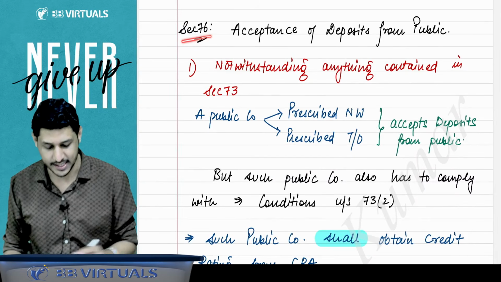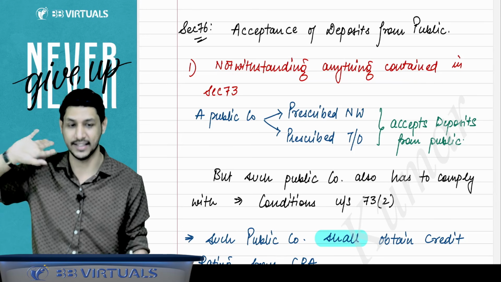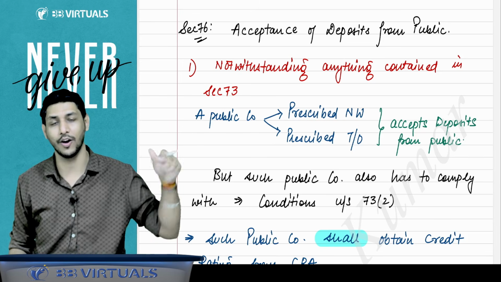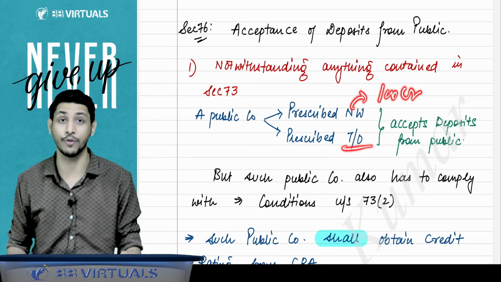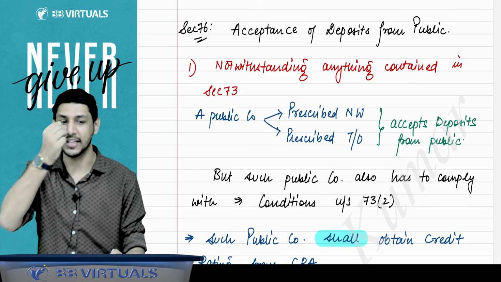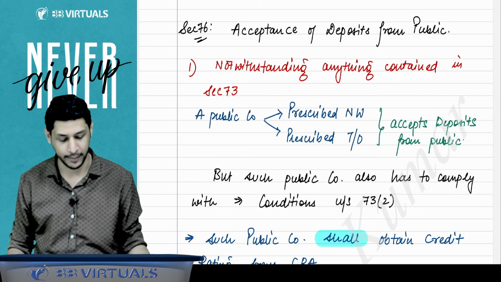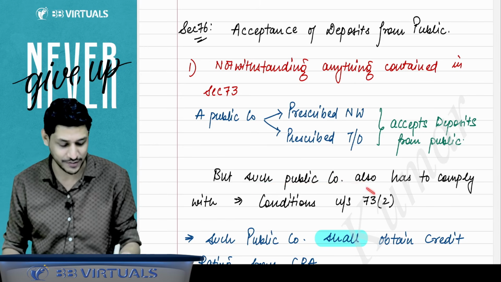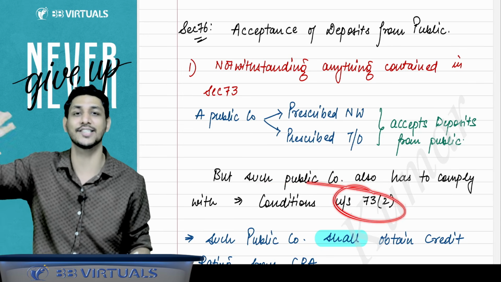Section 76 says acceptance of deposit from the public, notwithstanding anything contained in 73. A public company which has a prescribed net worth, prescribed turnover, I already told you. Prescribed net worth is 100 crore or more. Prescribed turnover, what is it? Sir, it is 500 crore or more. Such a company can accept deposit from the public, but that public company also has to comply with the conditions of section 73. That means you have to comply with the section 73 conditions only.